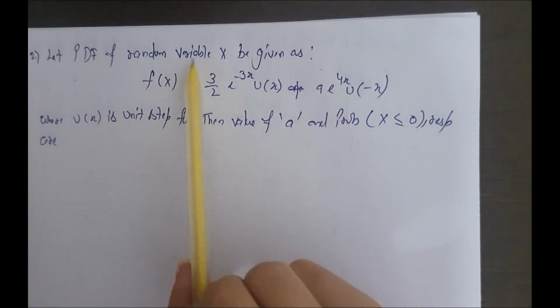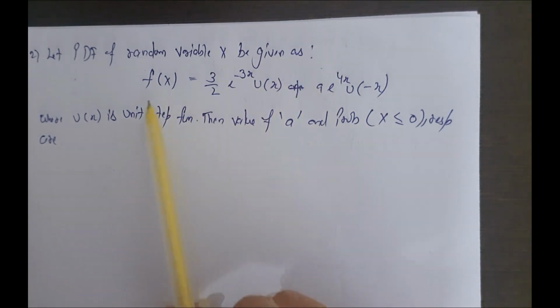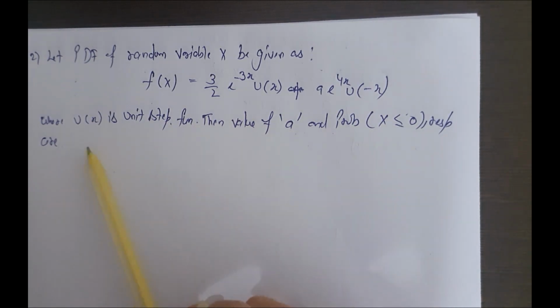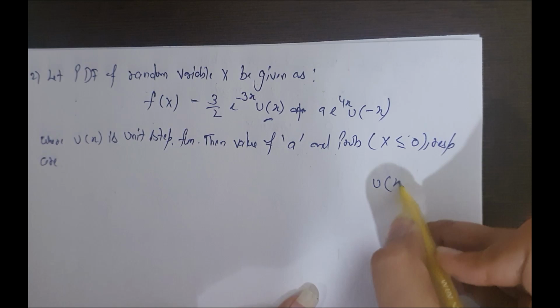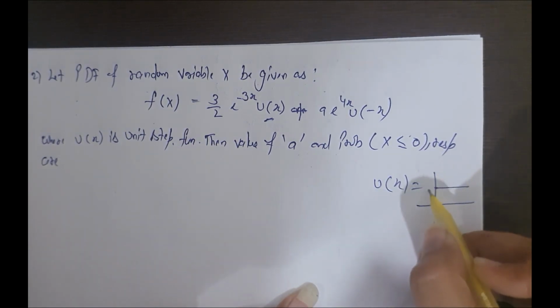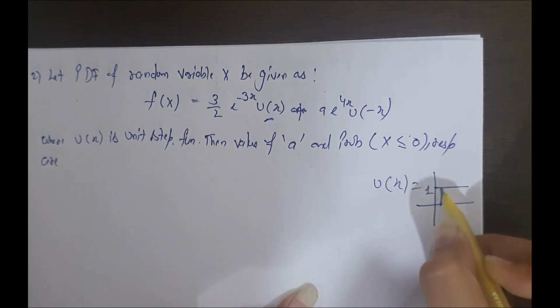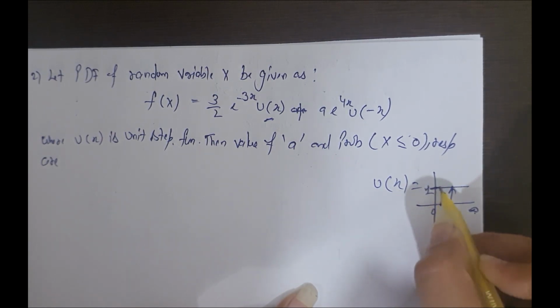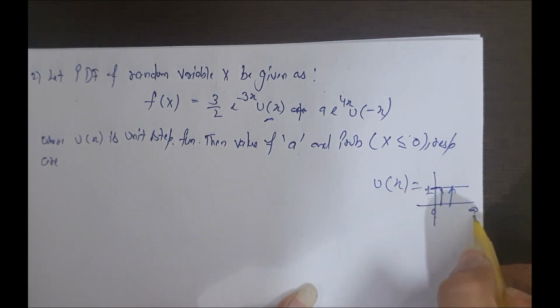Let the PDF of random variable x be given by this function, where u(x) is the unit step function. Then find the value of a and the probability that x is less than or equal to 0. What is u(x)? u(x) is 1 from 0 to infinity.